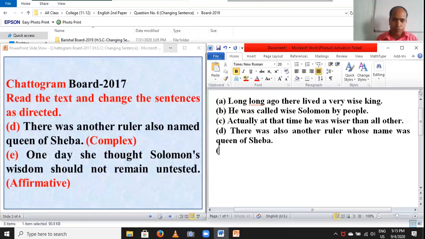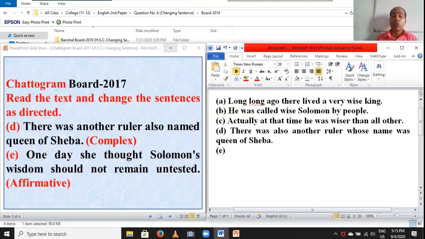Question E. One day he thought Suleiman's voice should not remain untested. Affirmative. Dear students, this sentence is negative and you have to change it into affirmative. So the question is, is there any auxiliary in this sentence? Yes, my dear students, should is the auxiliary, and not is the negative word. So while changing into affirmative, you have to cut the negative word not.